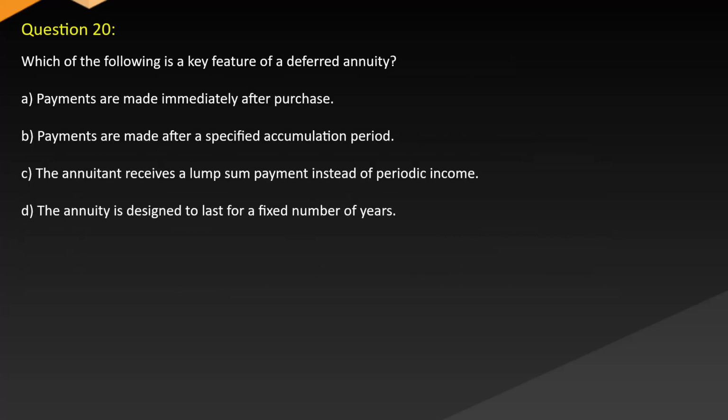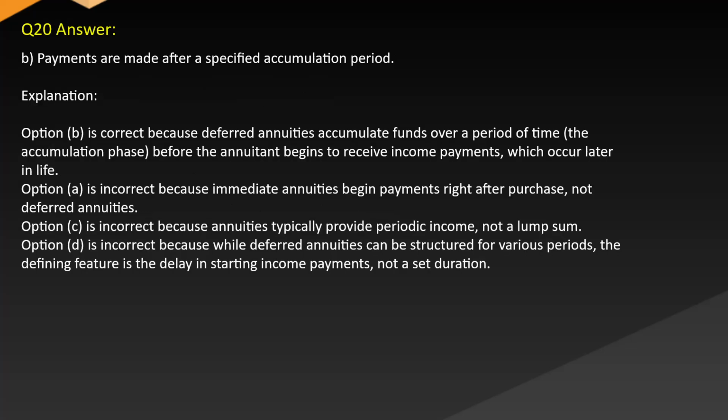Question 20. Which of the following is a key feature of a deferred annuity? A. Payments are made immediately after purchase. B. Payments are made after a specified accumulation period. C. The annuitant receives a lump sum payment instead of periodic income. D. The annuity is designed to last for a fixed number of years. Answer. B. Payments are made after a specified accumulation period. Explanation. Option B is correct because deferred annuities accumulate funds over a period of time, the accumulation phase, before the annuitant begins to receive income payments which occur later in life.